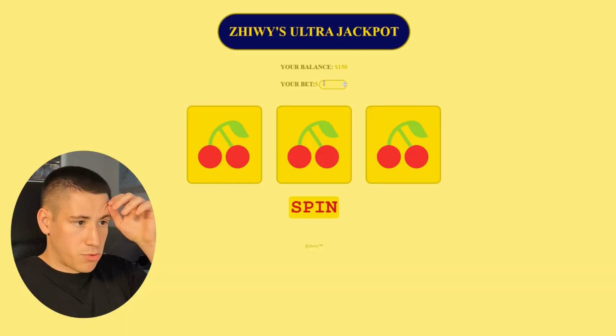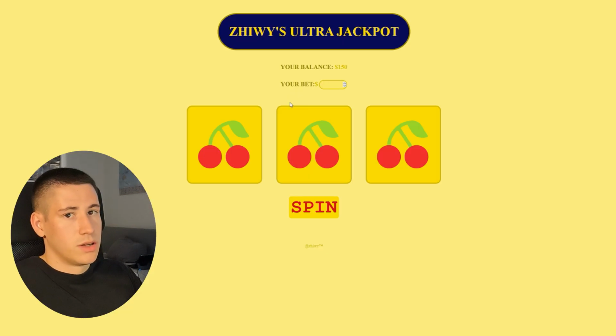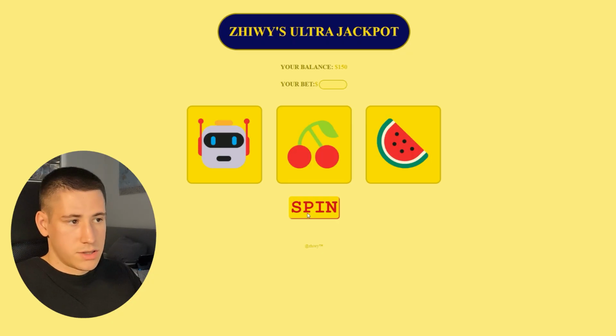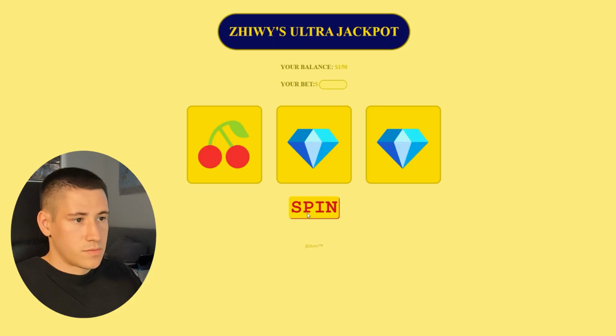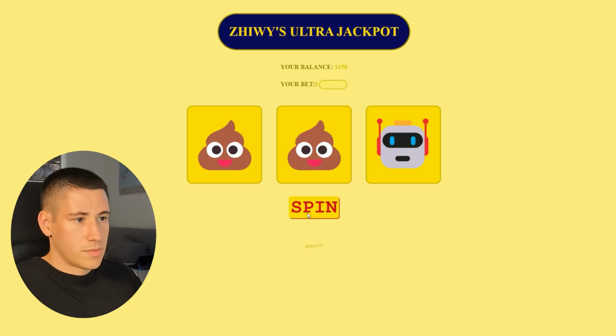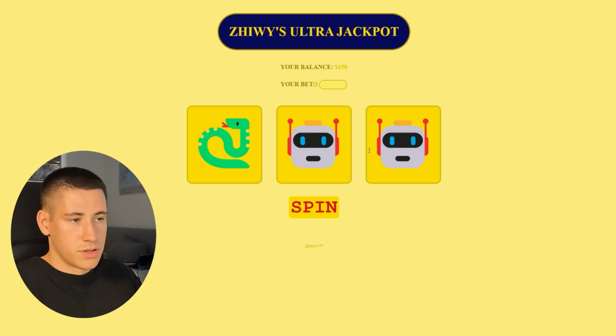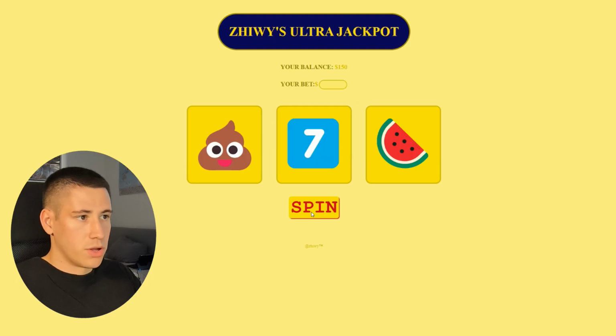And unlike real slot machines, ZWiz Ultra Jackpot doesn't waste your real money, just your dignity, self-respect and time. And how this program works is we just spin the slot machine a few times, and we have a starting balance of $150. We can just spin the machine without investing anything, just like this a few times, and get a certain result. We don't lose anything if we don't bet anything. We can just spin it forever if you want.